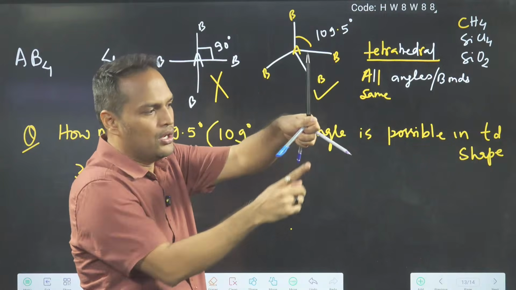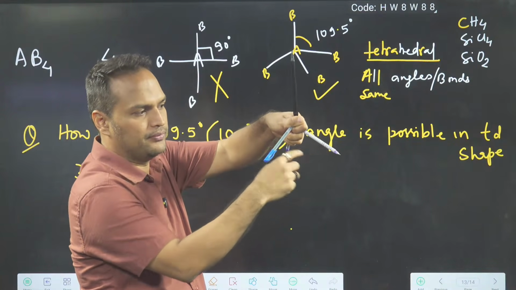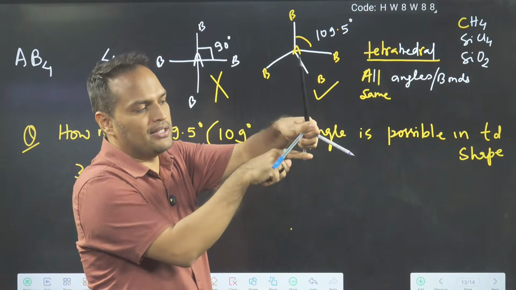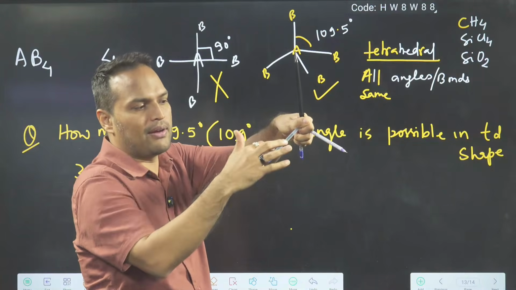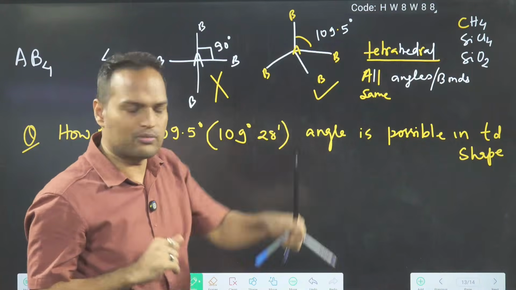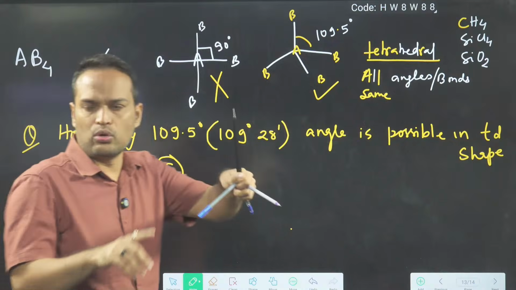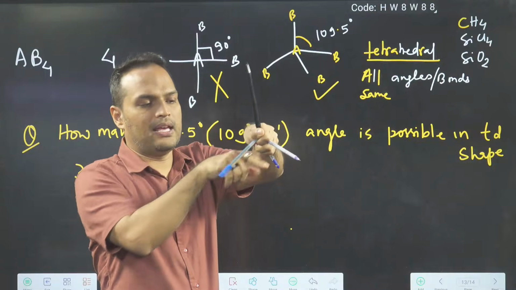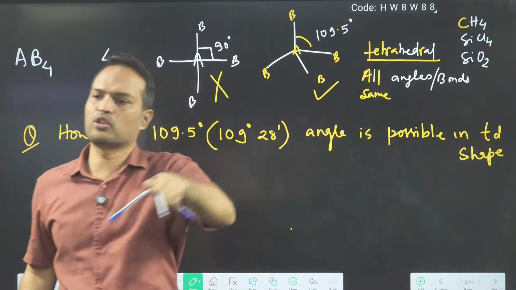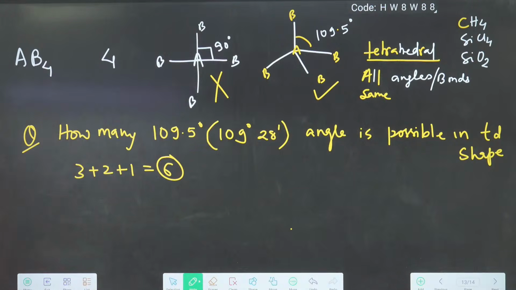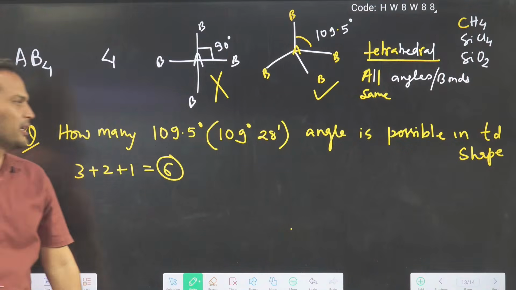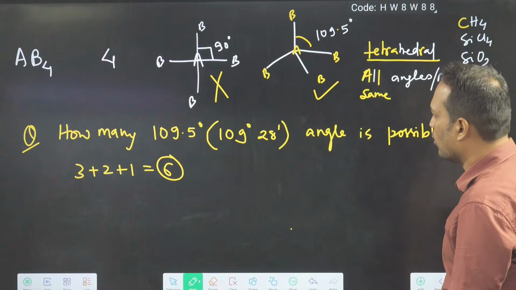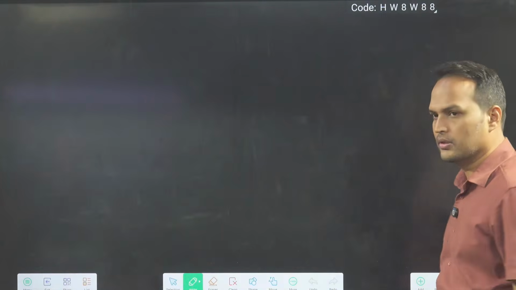So for this bond, 2 angles are left, 109.5, 109.5. For this one, only one is left, because the others I have already counted. That's why we are saying 3 plus 2 plus 1. So all possible angles are 1, 2, 3, 4, 5, 6. So 6 possibilities are there. You can think like this. Understood?